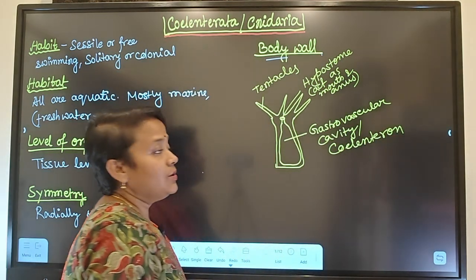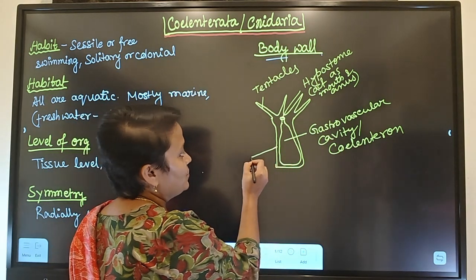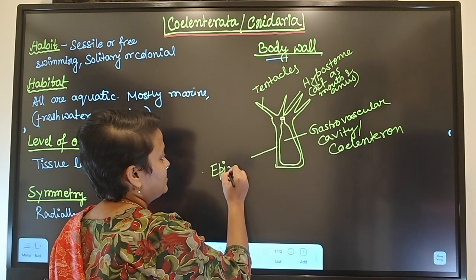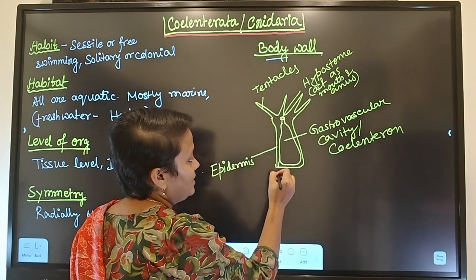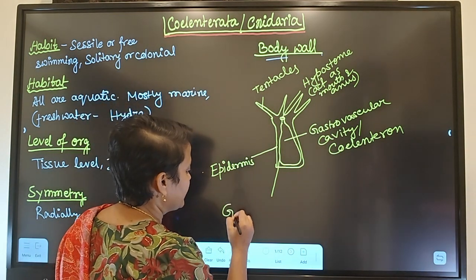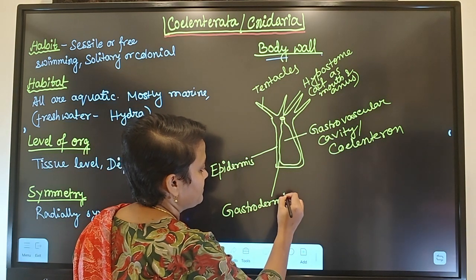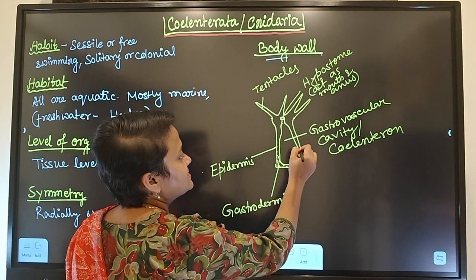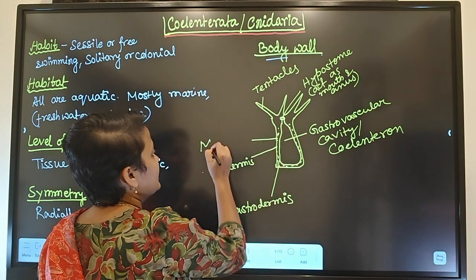Okay. Now we are discussing the body wall. The outer body wall is called epidermis. And the inner body wall which surrounds the coelenteron is called gastrodermis. And in between the two, there will be a jelly-like substance which is called mesoglea.